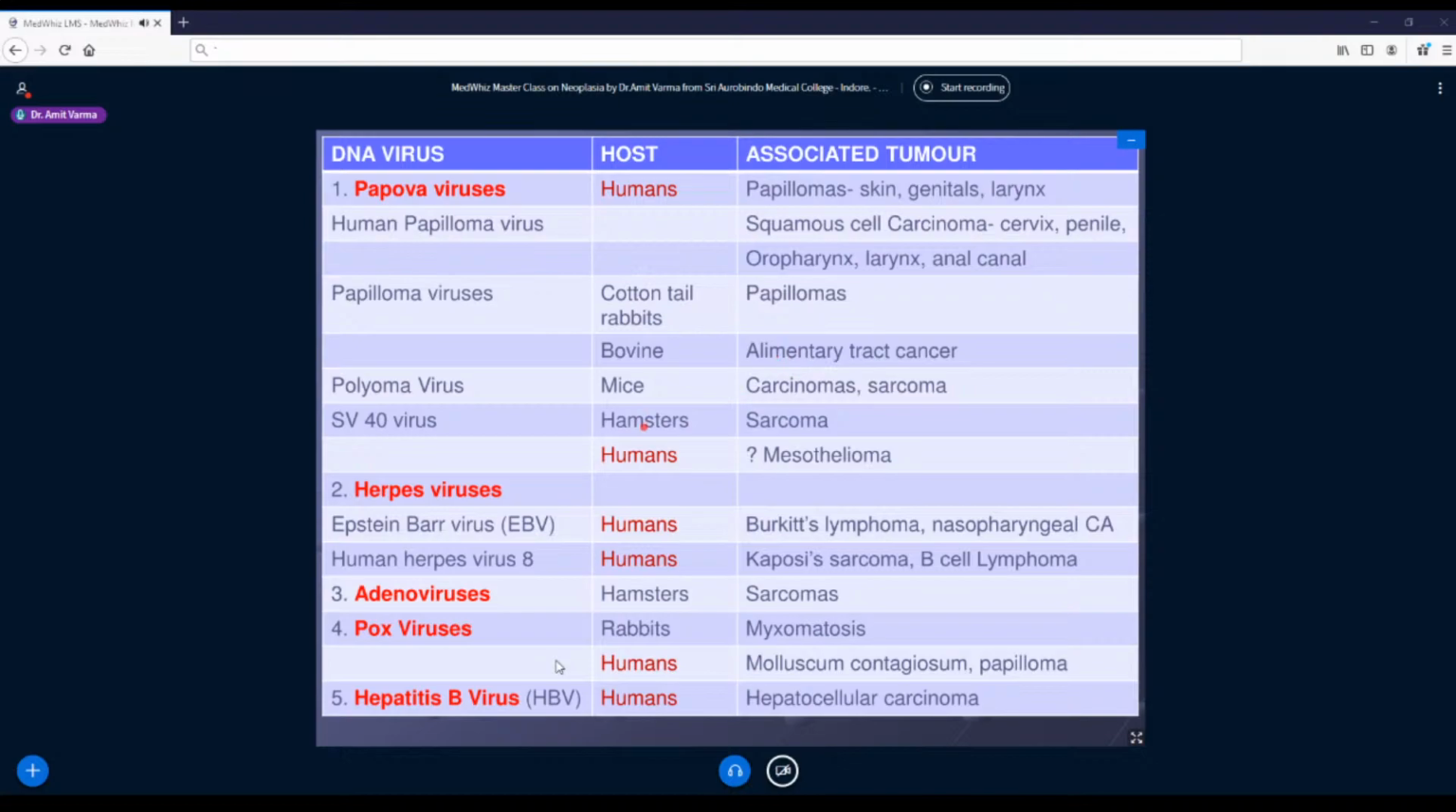In humans, SV40 virus has been studied to see whether it is associated with mesothelioma. So maybe in future, we may prove this association with this particular tumor.